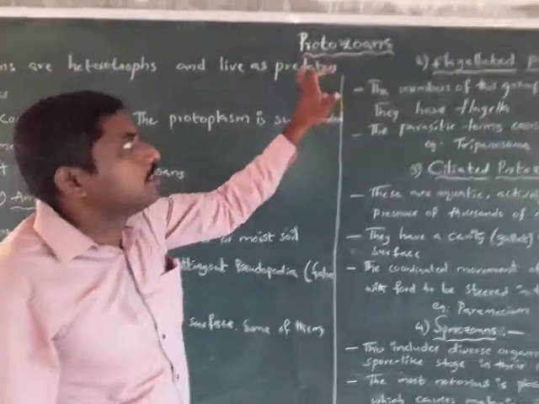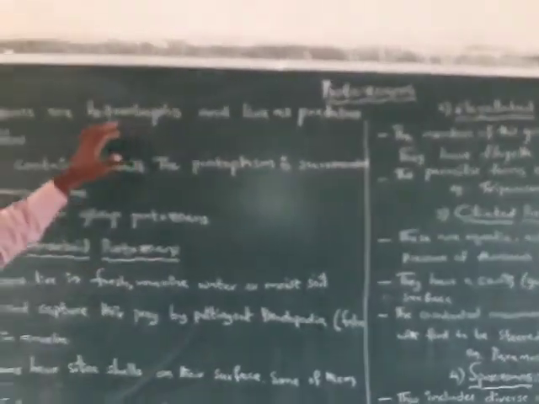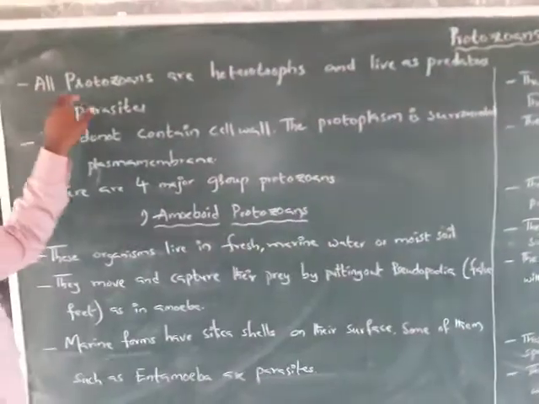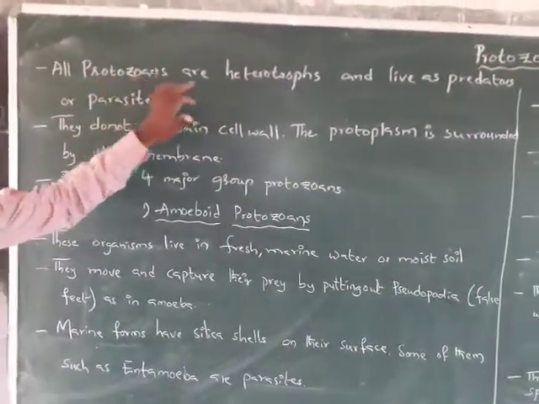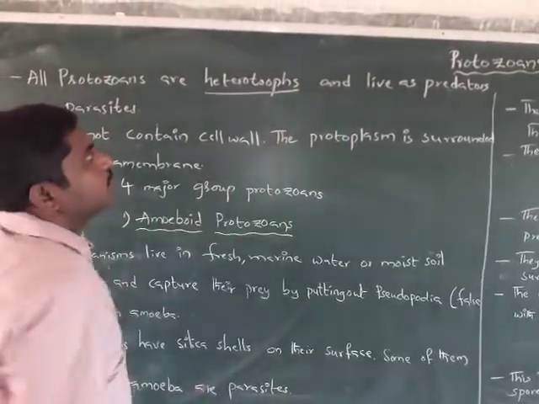Protozoans come under Protista. We have to see the general characteristics of the protozoans. All protozoans are heterotrophs. Which means what is that?